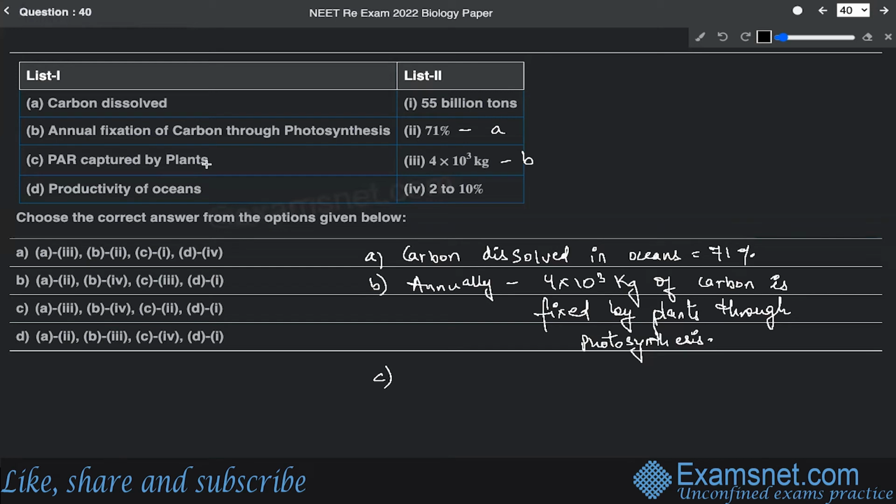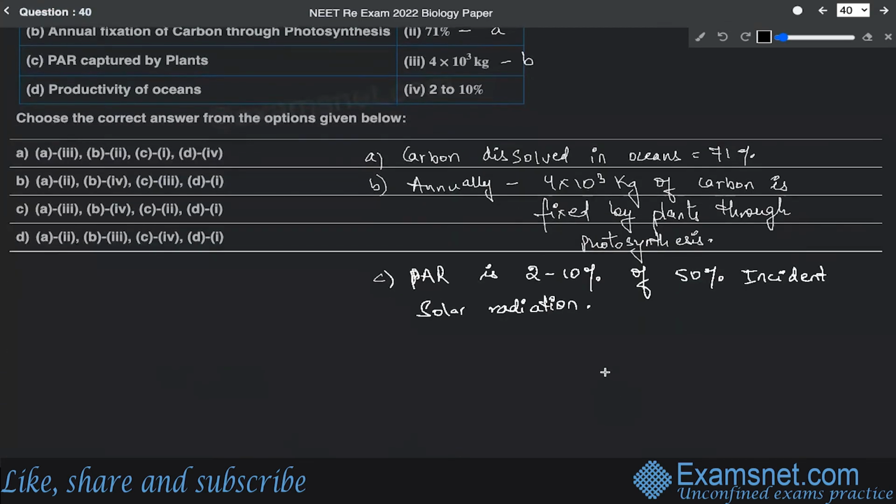Out of the 50% of the incident solar radiation that reaches the earth, the plants capture only 2 to 10% of the light, which is called photosynthetically active radiation, or in short PAR. So PAR is 2 to 10% of the 50% incident solar radiation.